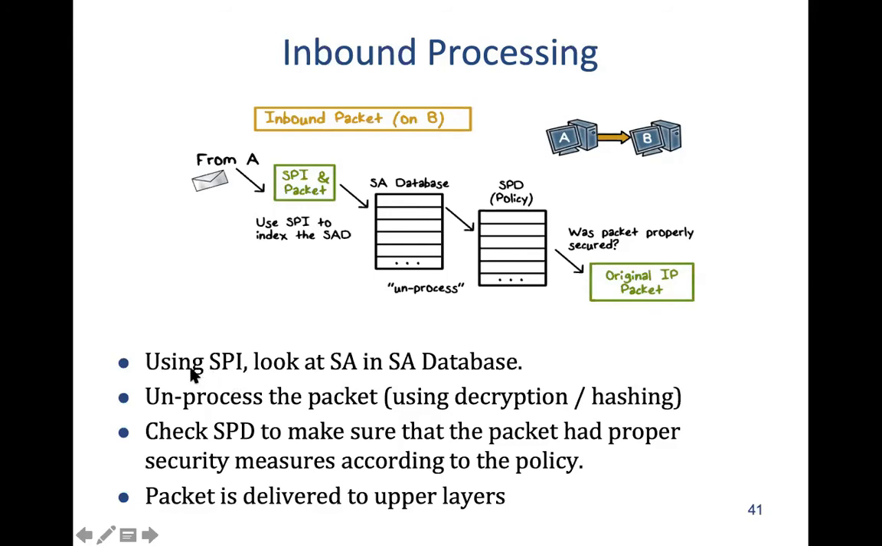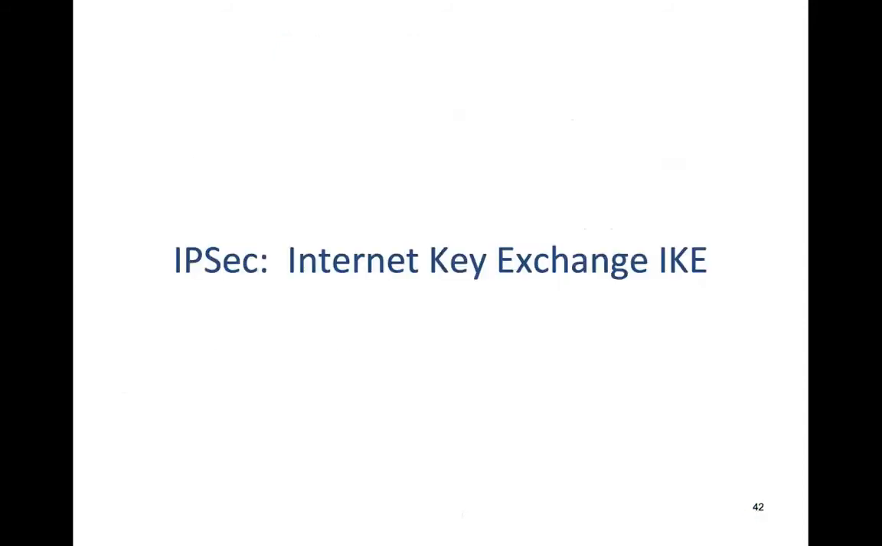Okay. So again, we'll read it. Using the SPI, look at the security association in the SA database, unprocess the packet using decryption and hashing, and then verify with the SPD whether everything happened as per policy. And then the packet is sent to higher layers. So, all right.